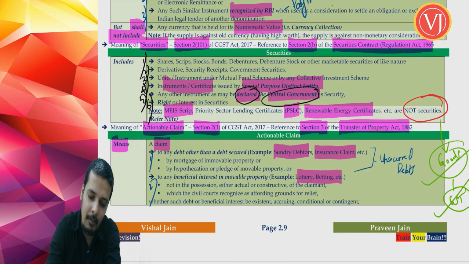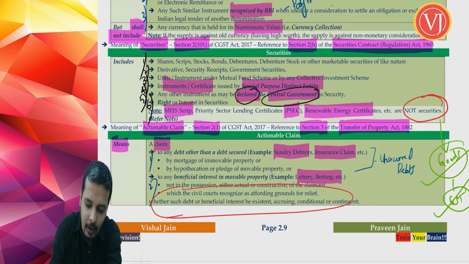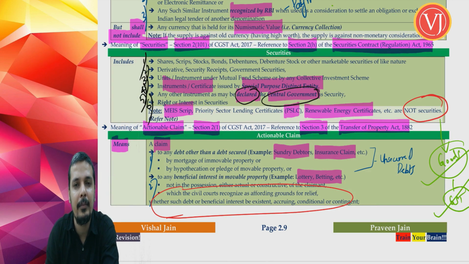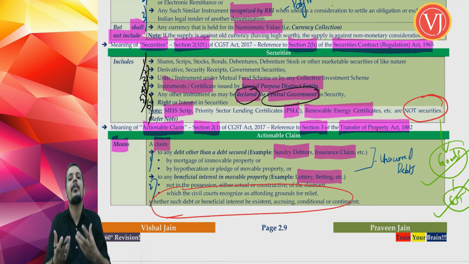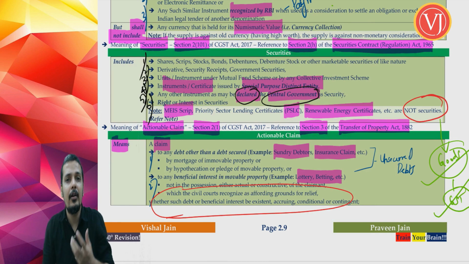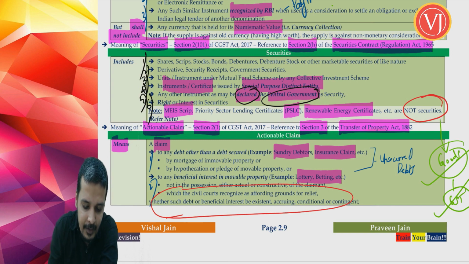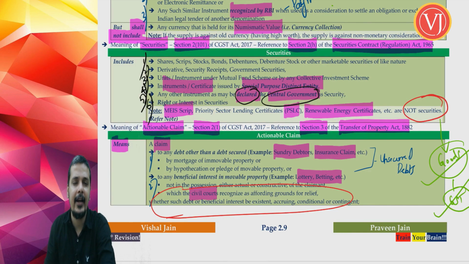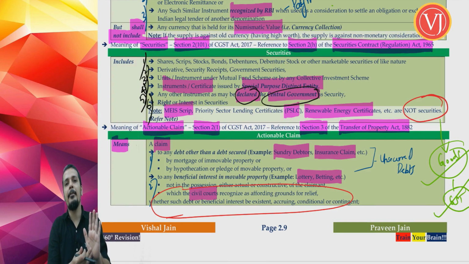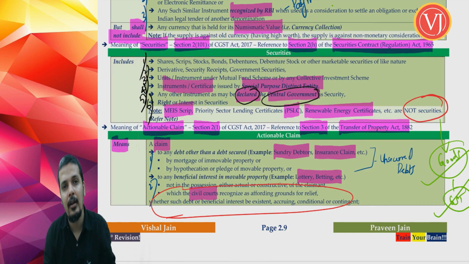There are certain common points that you have to remember, which the civil court recognizes as affording grounds for relief. Which means that if at all I don't get the amount from the debtor, or from the insurance company, or from the lottery company, I can go to a civil court. I can tell that I have won in this lottery, or I have to get this insurance claim because I am paying insurance premium regularly, or I have sold the goods to this particular person who happens to be my sundry debtor. Now I have to recover the amount from him.